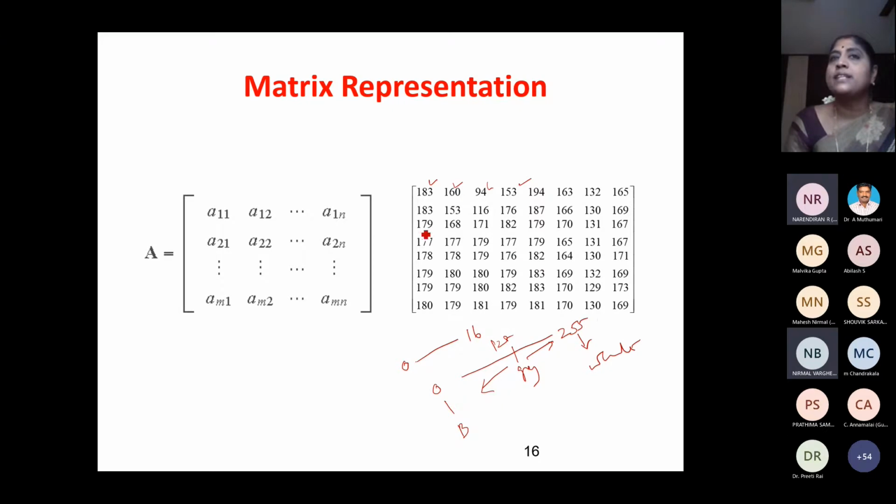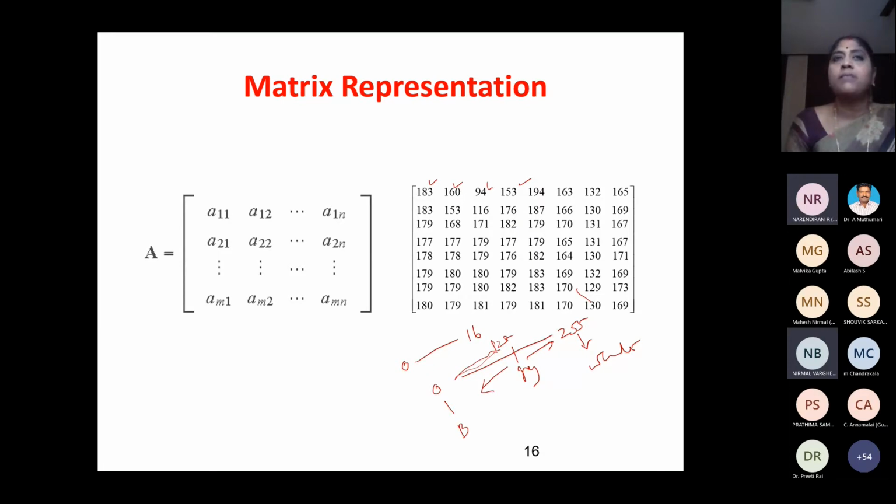When I say 183, it is a lighter shade of gray. When I say 160, it is also a lighter shade of gray. When I say 129 and 130, it will be around this area. So I don't have any dark colors. Here all values are above 128, so I'll have only bright colors. I'll not have any dark colors in this particular image. Depending upon these values, if you plot the pixel colors, you get the image.